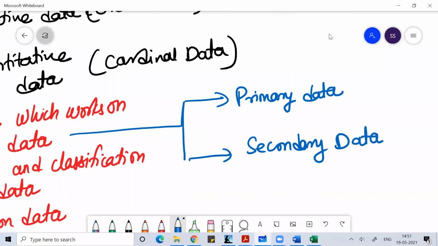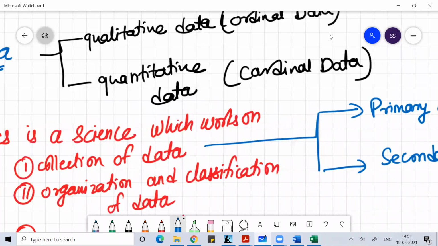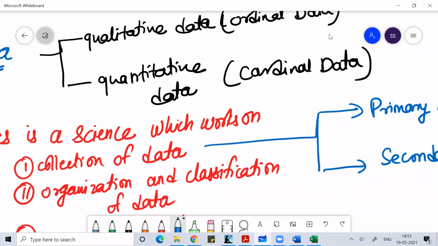When we talk about collection of data, on what platform can we collect the data? I need to talk about the concept of population and the concept of sample, but you can hold population and sample for a moment. You need to understand here that data can be either qualitative or quantitative.